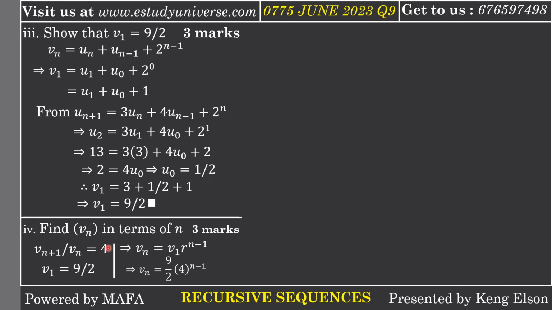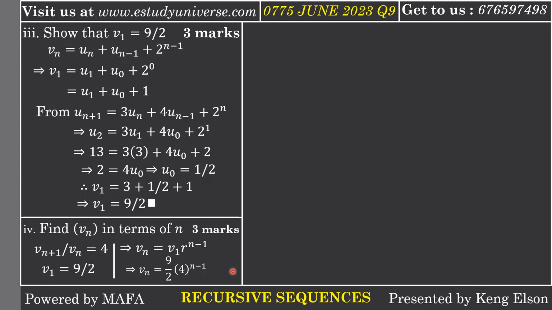It therefore means that our Vn will be what? 9 over 2, since it is V1, times the common ratio, which is 4 raised to the power n minus 1. That is Vn, that is the sequence Vn in terms of n.